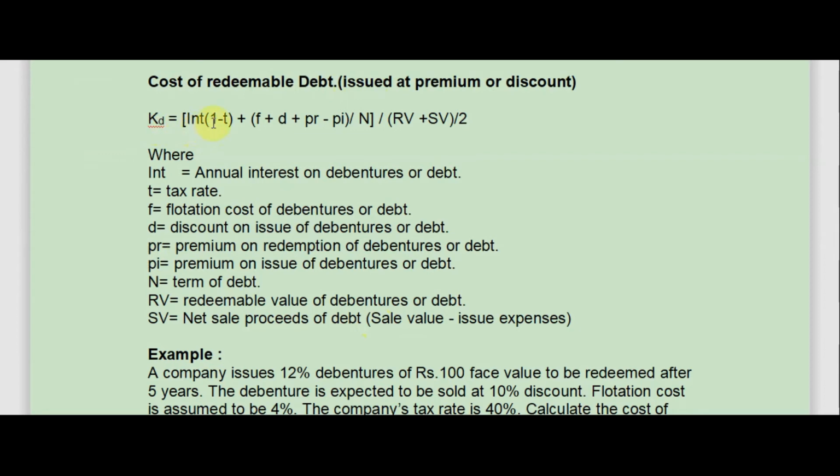KD equals interest multiplied by (1 minus T) plus (F plus D plus PR minus PI) total divided by N, divided by (RV plus SV) divided by 2, where INT equals annual interest on debentures or debt, T equals tax rate, F equals flotation cost of debentures or debt, D equals discount on issue of debentures or debt, PR equals premium on redemption of debentures or debt, PI equals premium on issue of debentures or debt, N equals term of debt, RV equals redeemable value of debentures or debt, SV equals sale proceeds of debt, that is sale value minus issue expenses.